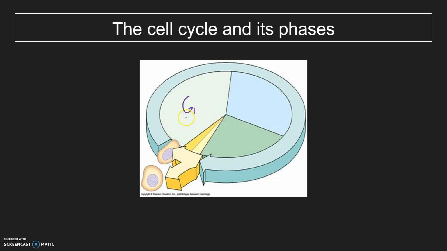In this phase, the cell matures. The next phase, which is called the S phase, or the DNA replication phase, is where the DNA is replicated. The G2, or growth 2 phase, is the next phase, and the cell continues to get ready for cell division. And the final phase, which is the M phase, or the mitotic phase, is where the fully matured cell finally splits into two daughter cells that are identical to the parent cell.